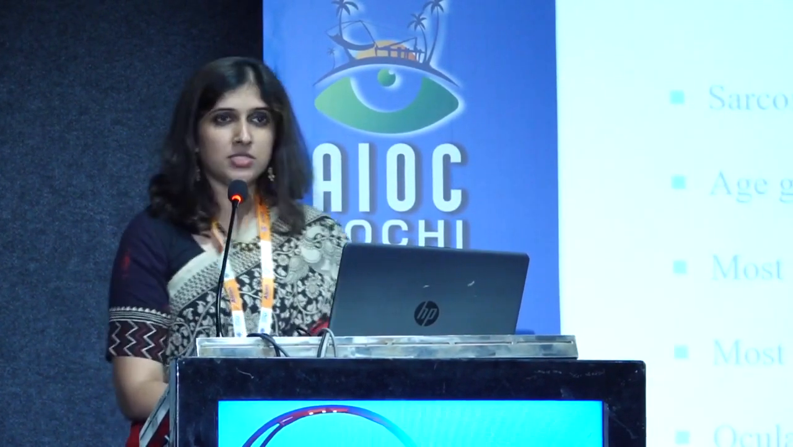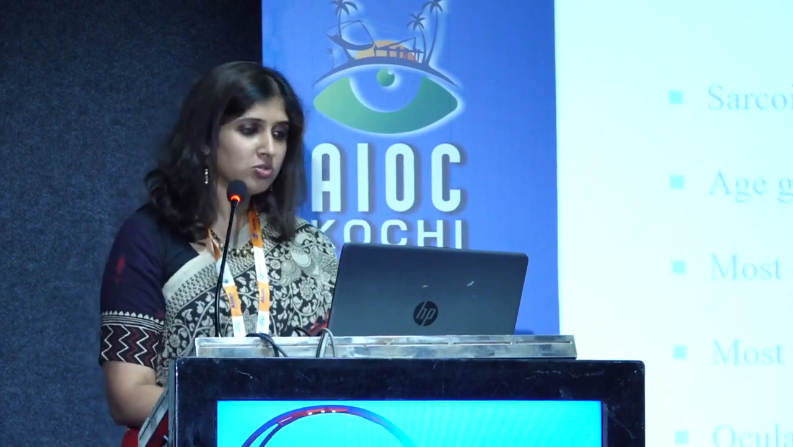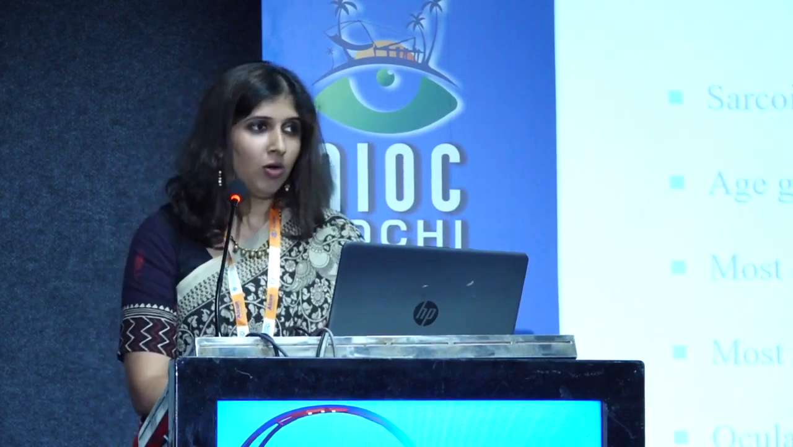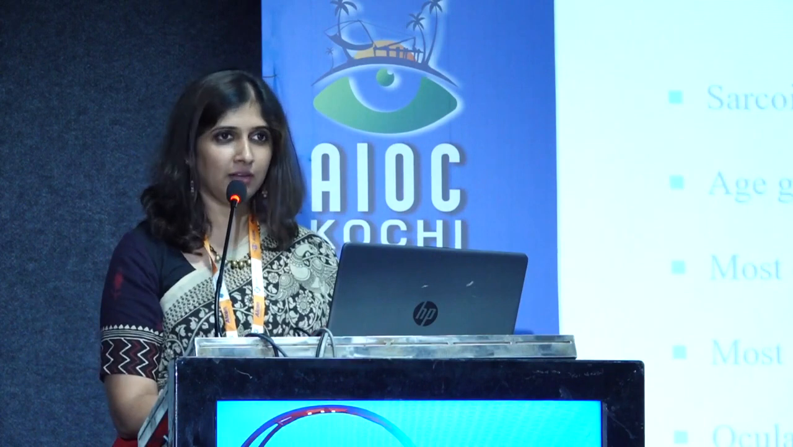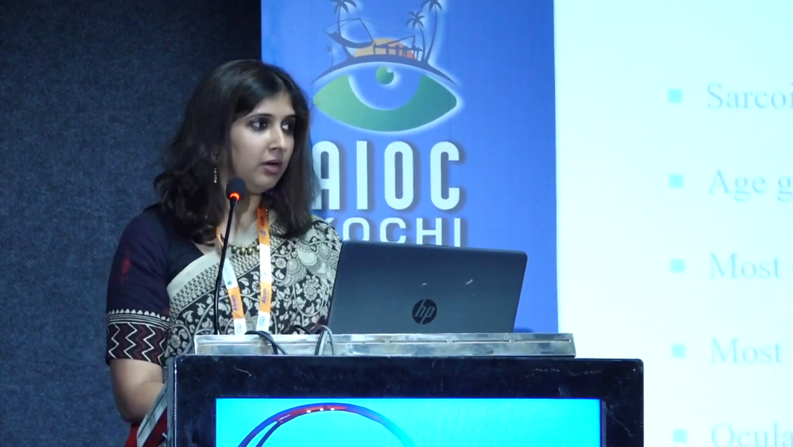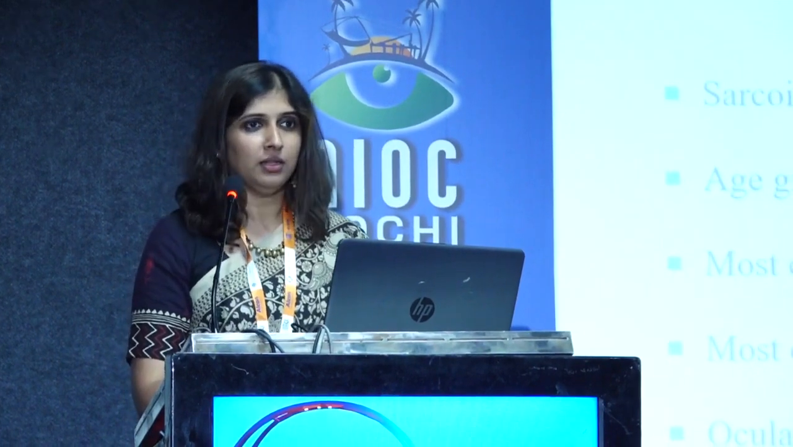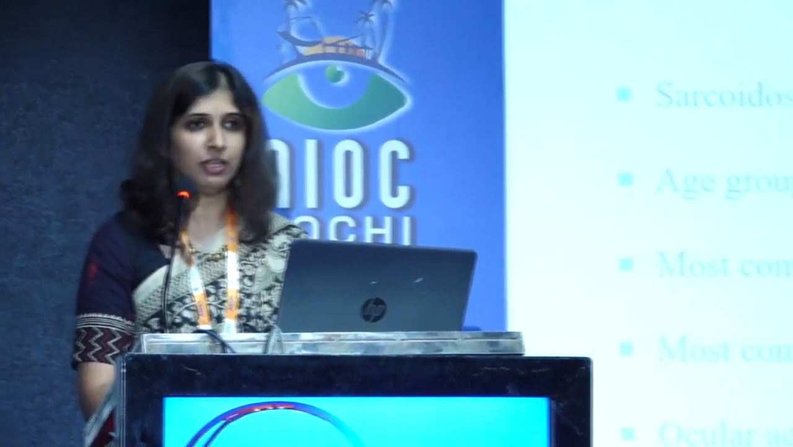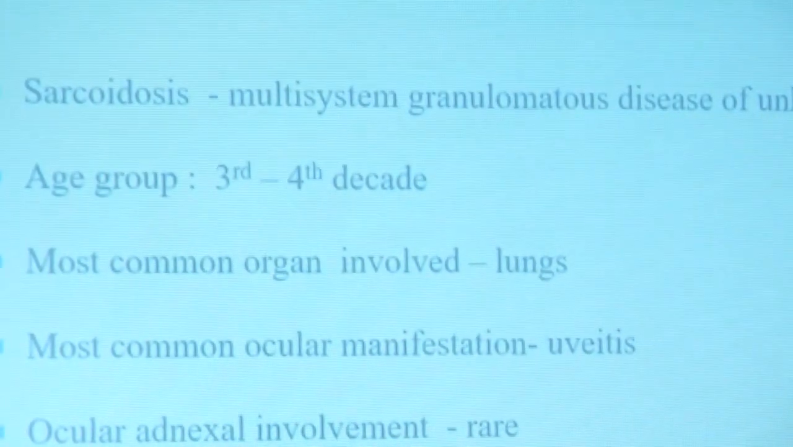So, as we know, sarcoidosis is a multi-system disorder. Most commonly, it generally affects the lungs. Ocular involvement, as such, is generally very rare, and if we do see any cases, it is always in the form of a uveitis. So, I did a literature search, and the number of large case series are very few, and especially there are hardly any other than a few small case reports from India.